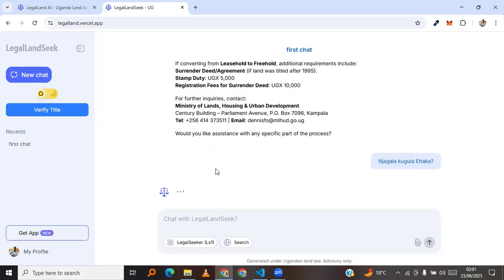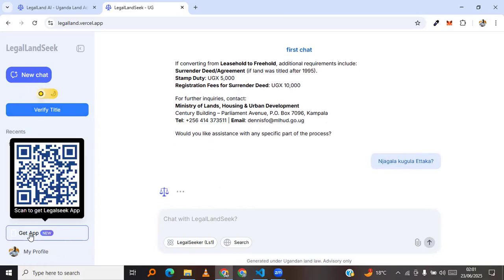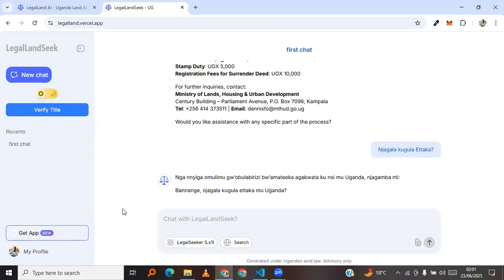Yes, as it loads, we can still be navigating through to see other options. We have here a QR code scan where if someone needs to get to this platform very fast, they can use this QR code to scan here in order to get to this platform very fast. And then, yes, it's now generating.